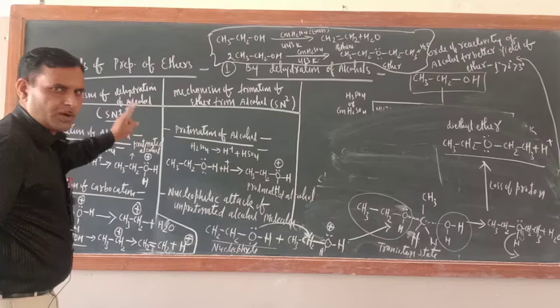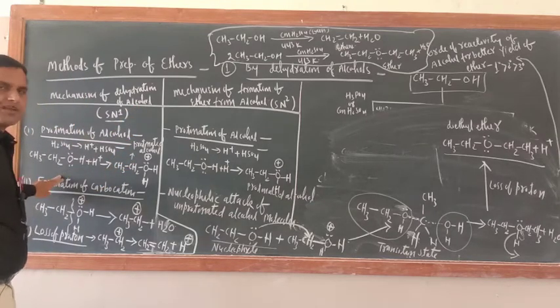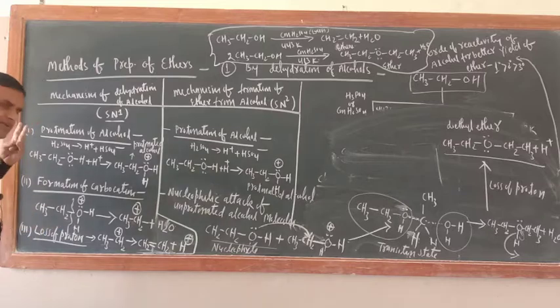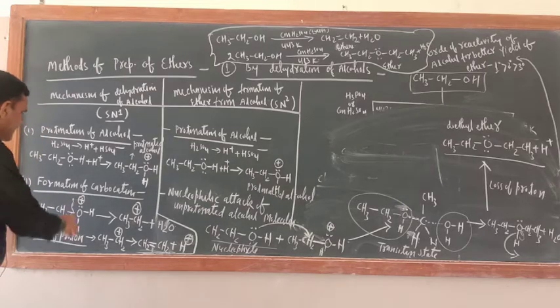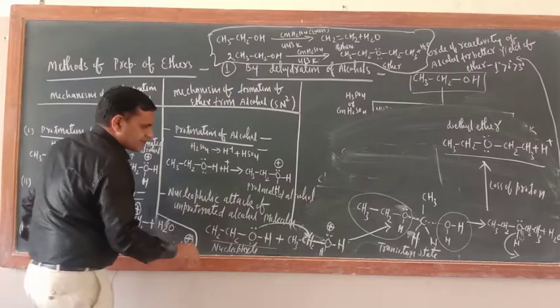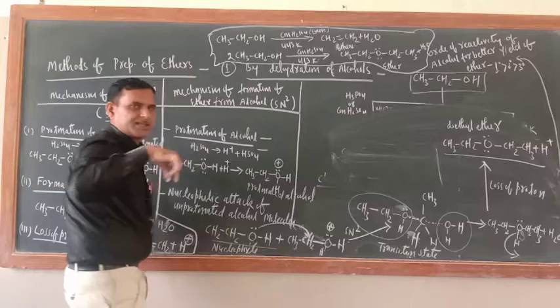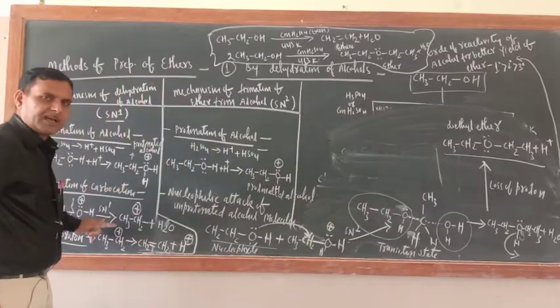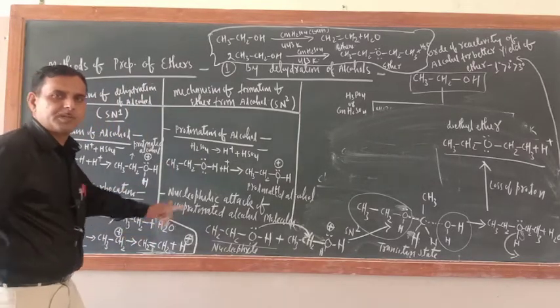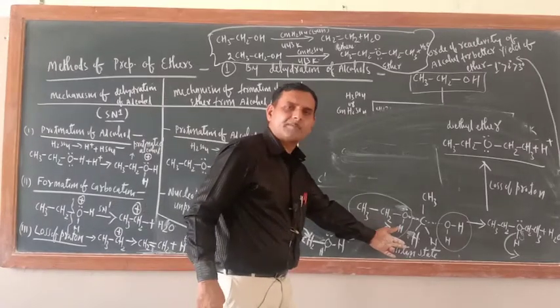So this mechanism is important for you. Just see, only one step is different. Which one? The second step is very important. Why is the second step different? Because this one is following the SN1 mechanism and this one is following the SN2 mechanism. That is why the difference is there. In the SN1 mechanism, formation of a carbocation should be there. In the SN2 mechanism, a transition state should be formed.